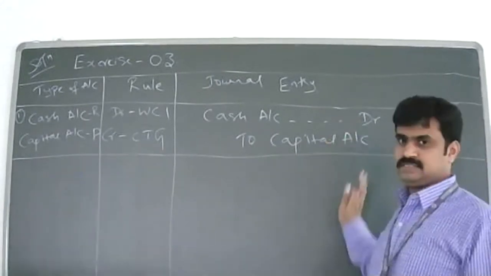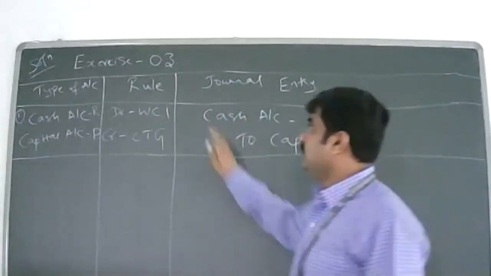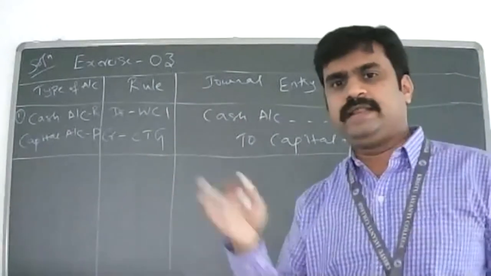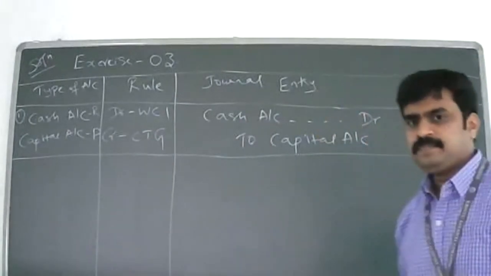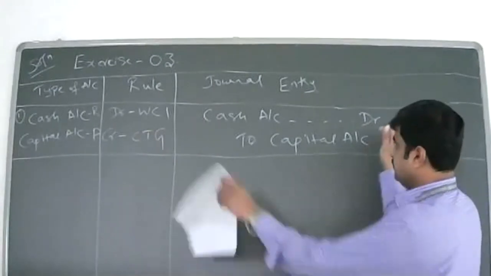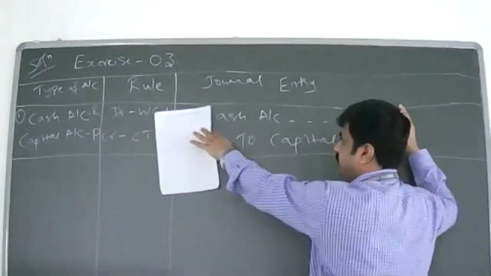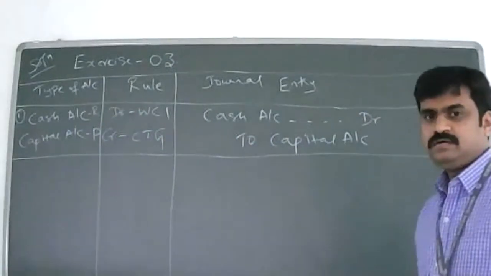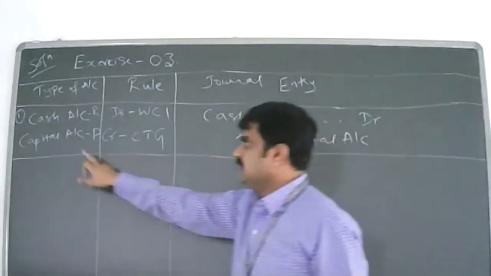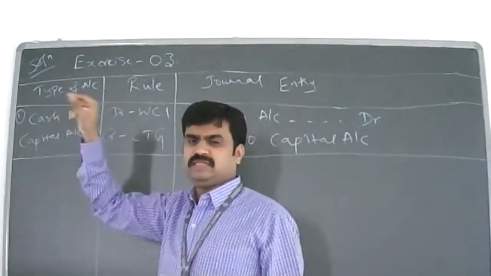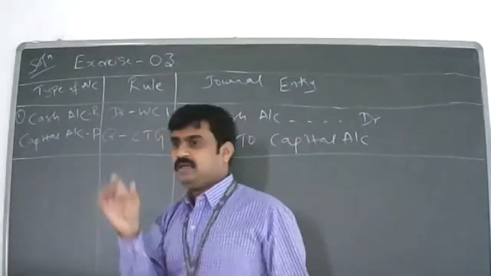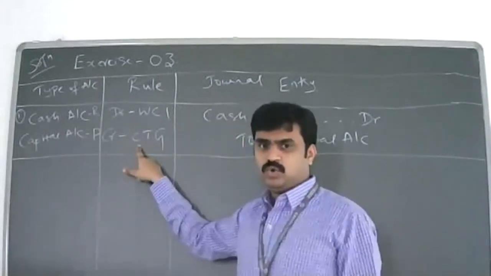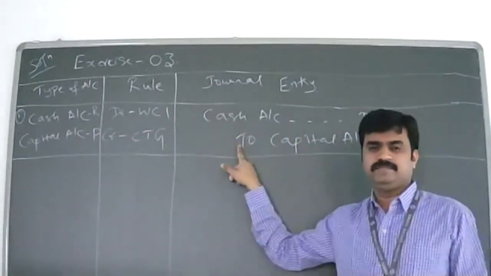Again, I'm telling you, this journal format is only an exercise for you to understand. The real journal entries we'll do from the next class. This is not what you'll write in the exam; this is only for you to understand. So what were the steps in a journal entry? First step is to identify the accounts in the business transaction, then classify the accounts, whether personal, real or nominal, then apply the rules, then pass the journal.